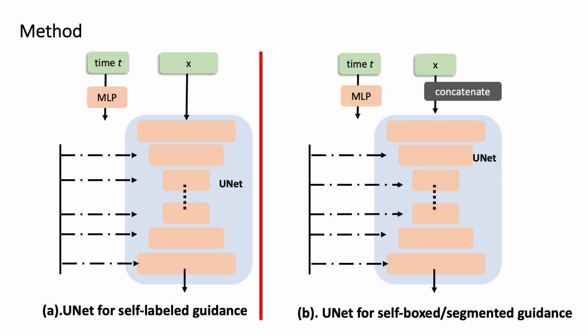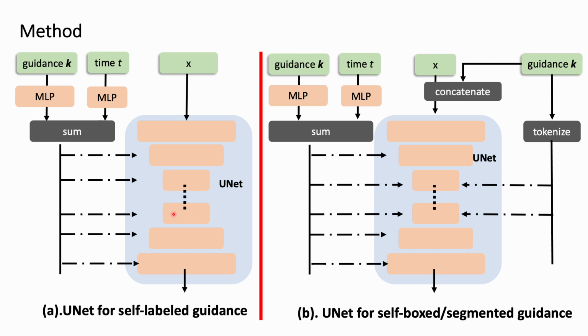For the method part here, we mainly introduce how we inject the guidance signal at 3 different granularities. For example, for image level guidance, we directly send it into an MLP, add it to the time embedding, sum them together, and send them into every block of the UNet.